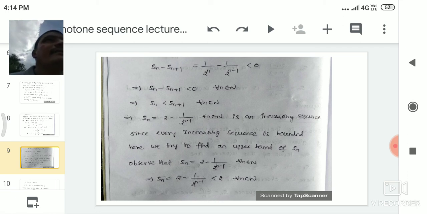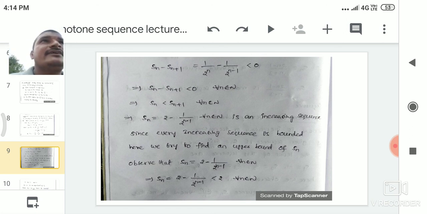If a is any number, then a minus something positive is always less than a. So from that we write Sn is less than 2. From this we say that 2 is an upper bound of Sn.